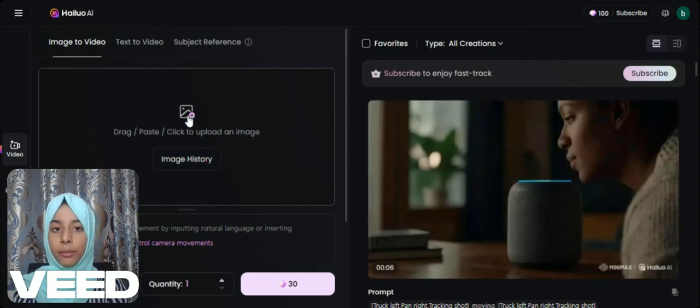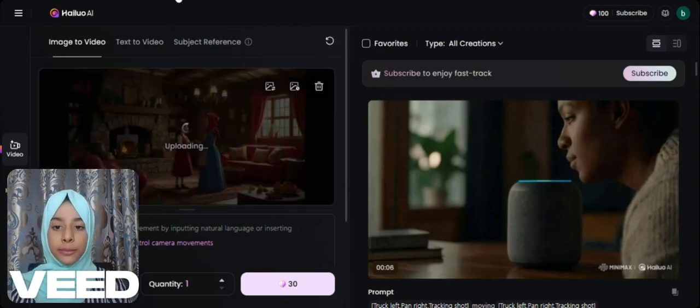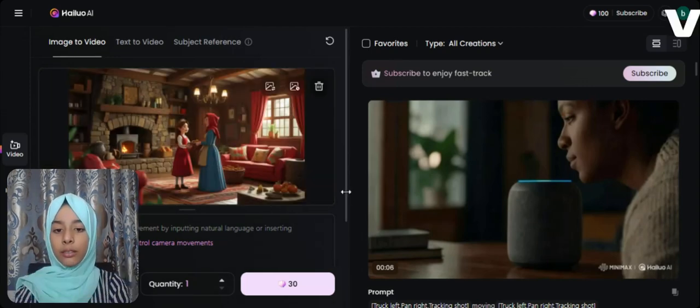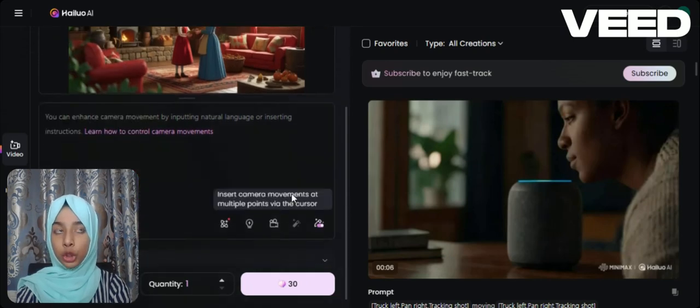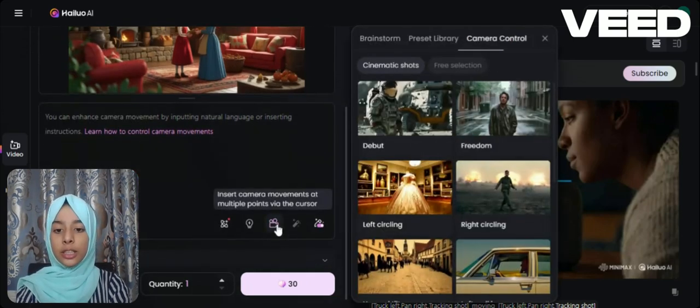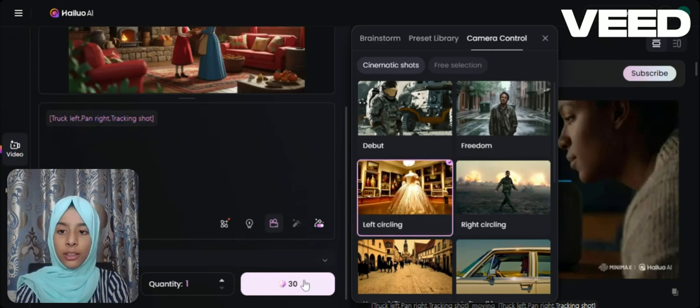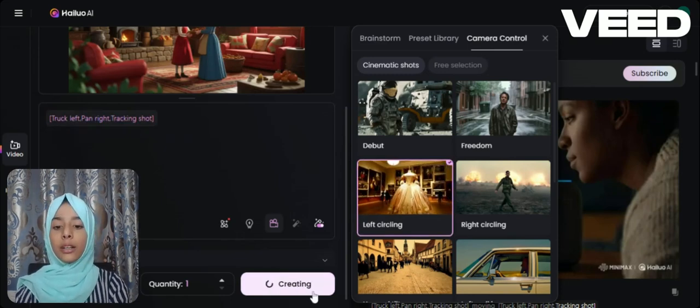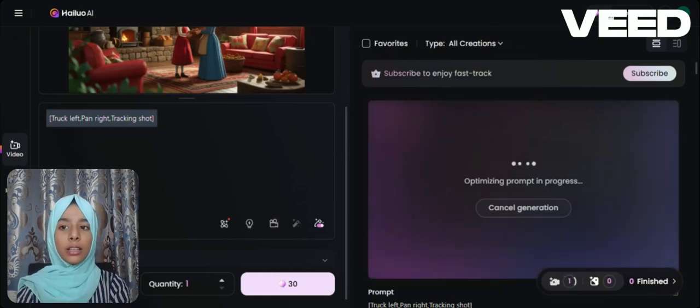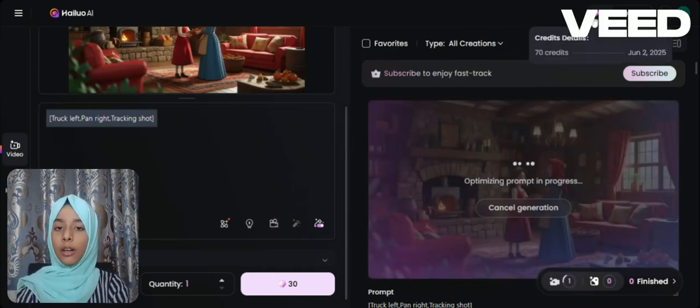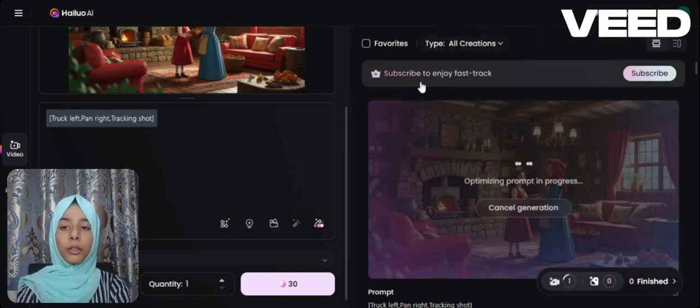We will upload an image. First of all, you have to upload your first image. So my first image, where is my first image? This is my first image. I have uploaded that, and it took some time. Till then, we will add the motions, like camera movements. You click on this button, and from here you can add any you want. I will add this one, left circling, and now click on create, because Hello AI gives you 100 credits and one video costs 30 credits.